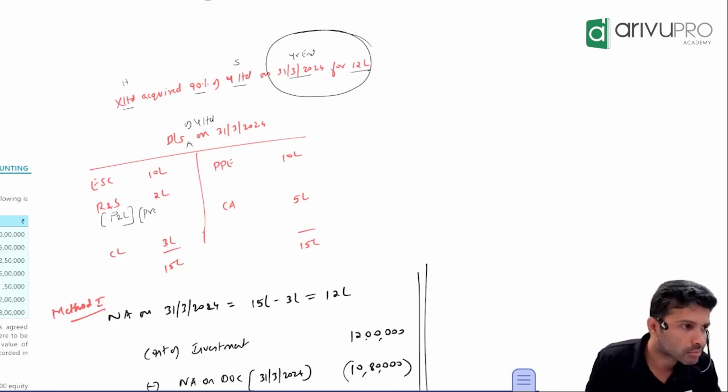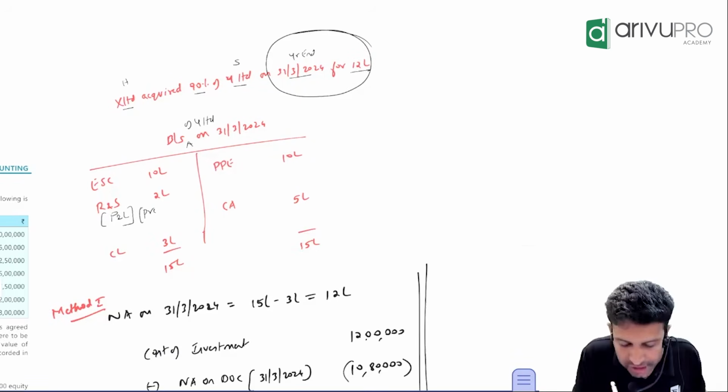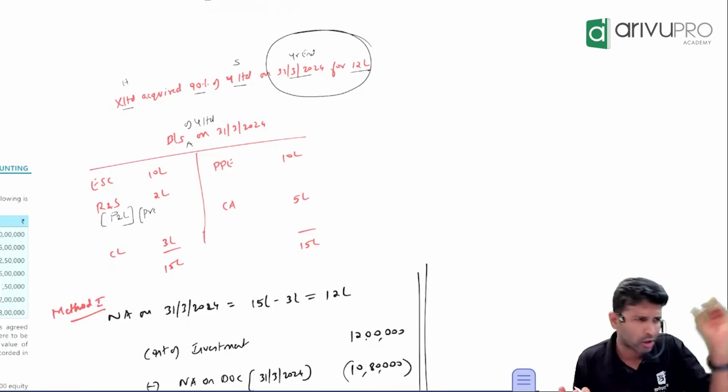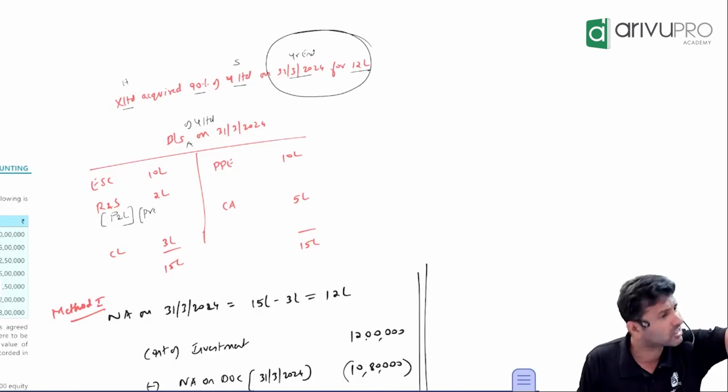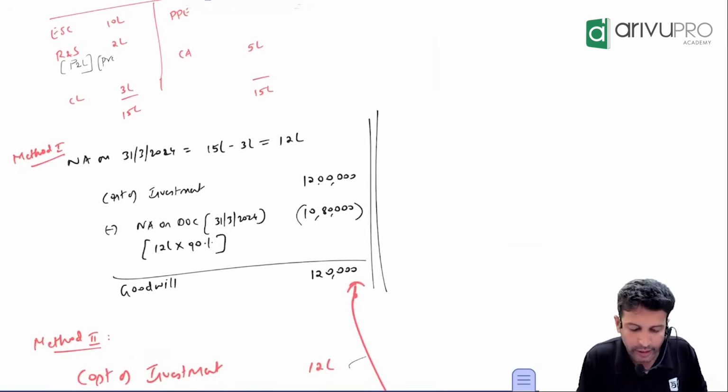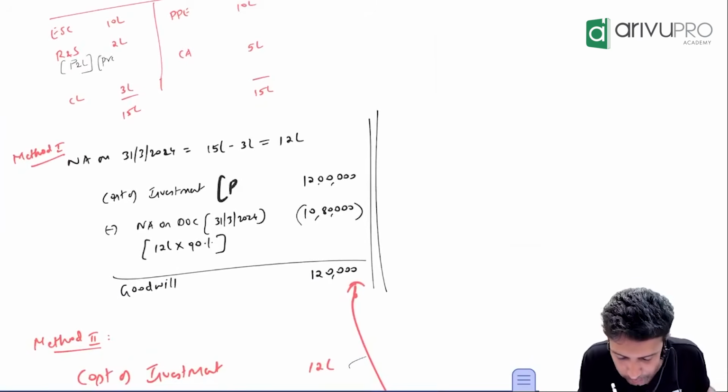Correct. How much is PC? To get the control, how much money did X Limited pay? 12 lakh. You can call that PC also, one and the same. You can call it cost of investment or you can call it PC. How much was it? 12 lakh. Let's look at it in that way. So the cost of investment or PC is how much?